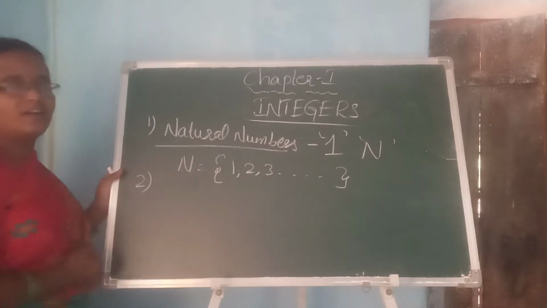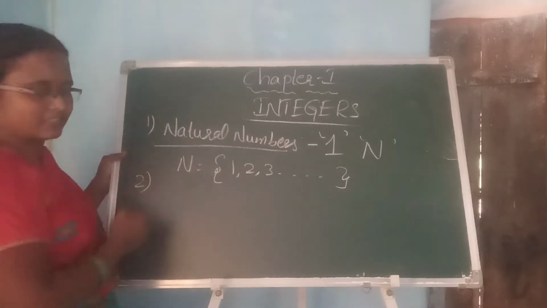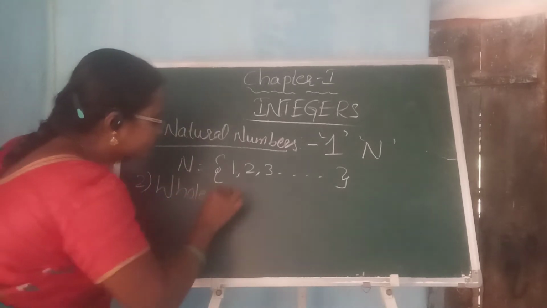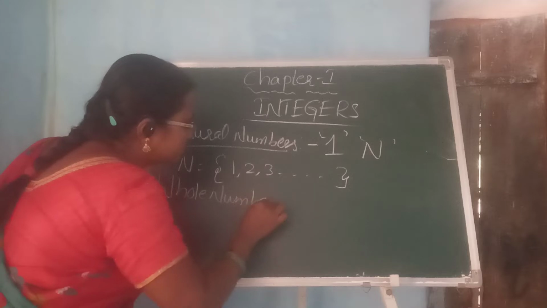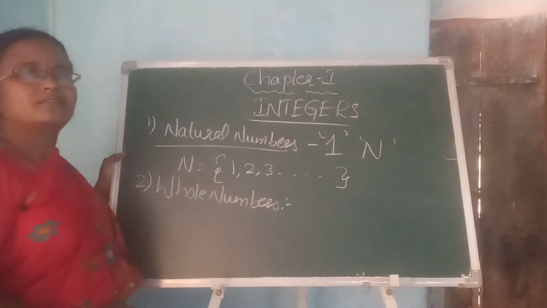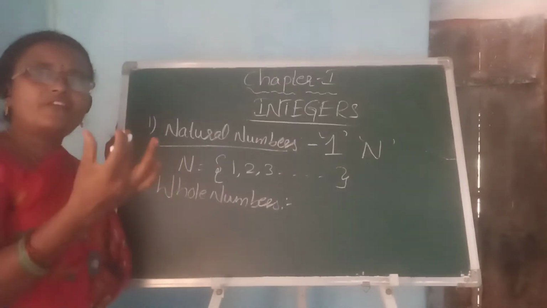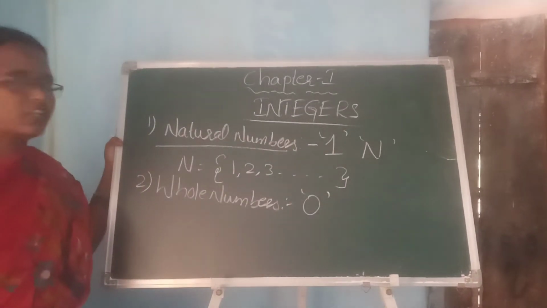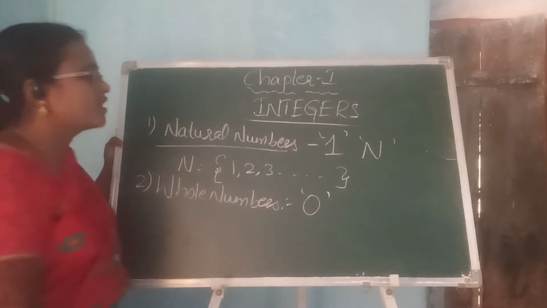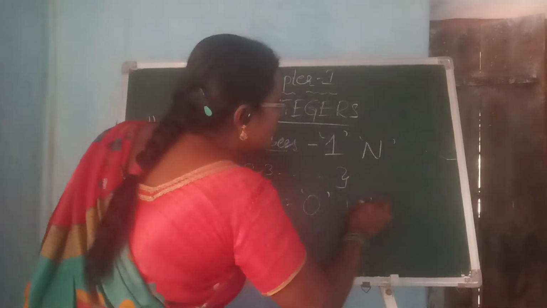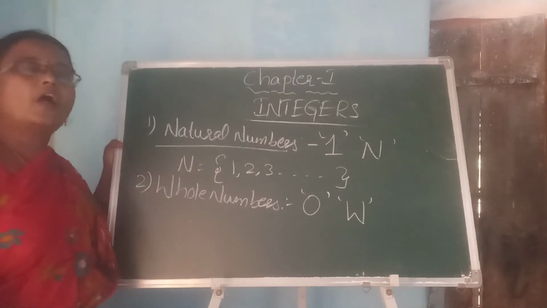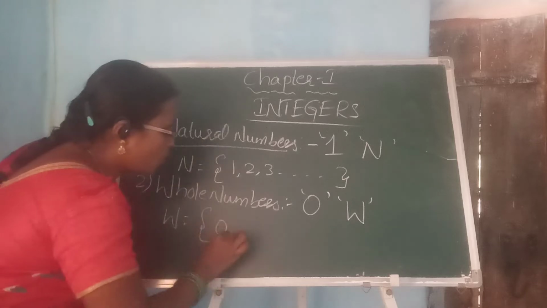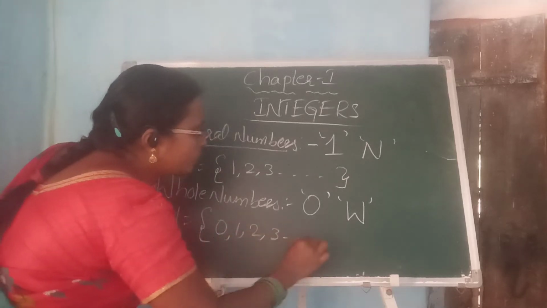And the other set of numbers that you have learnt in the 6th standard, in the 2nd chapter, is the whole numbers. Whole numbers can be defined as the set of numbers which starts with 0, and they are indicated by the letter W. The set can be written as 0, 1, 2, 3, and so on.